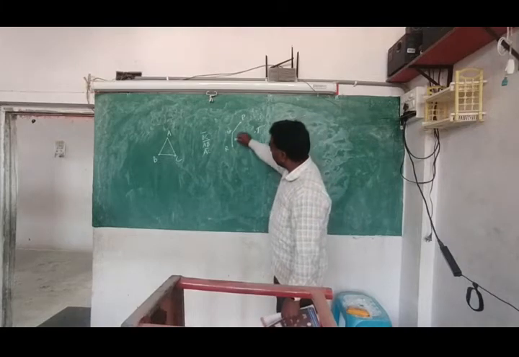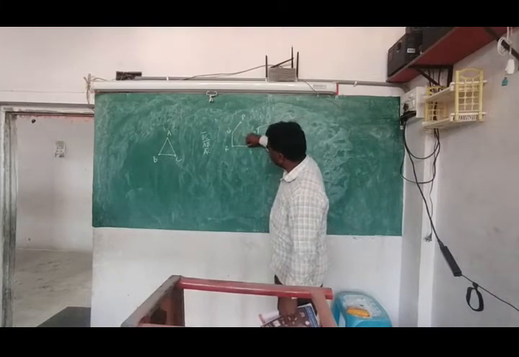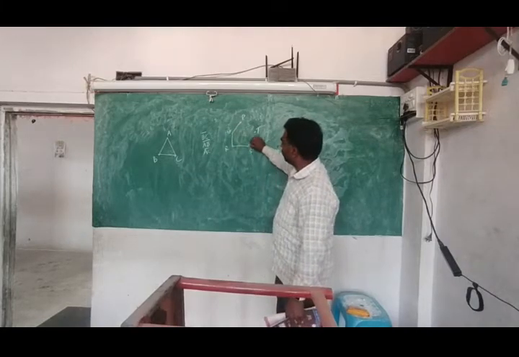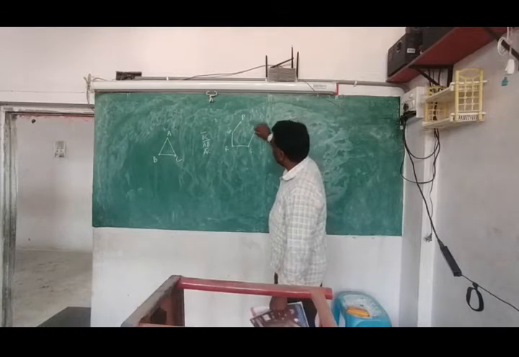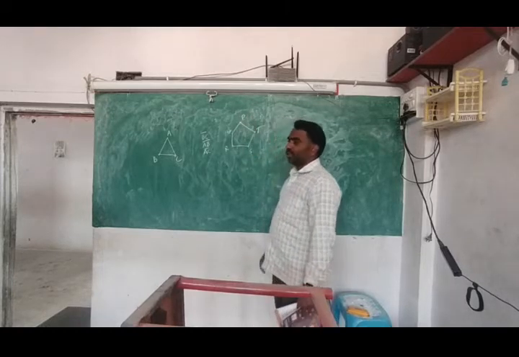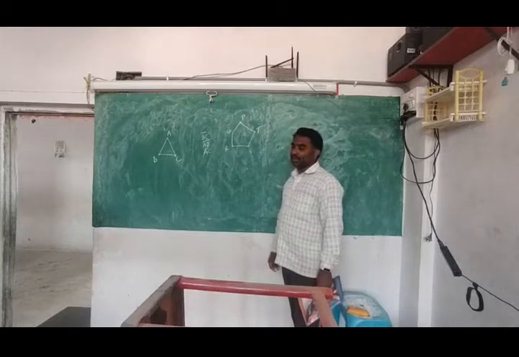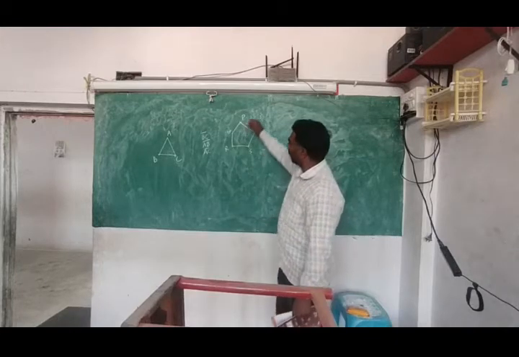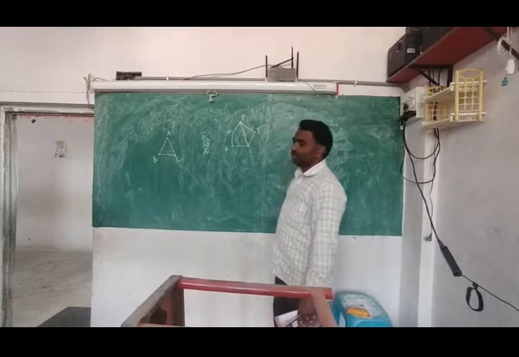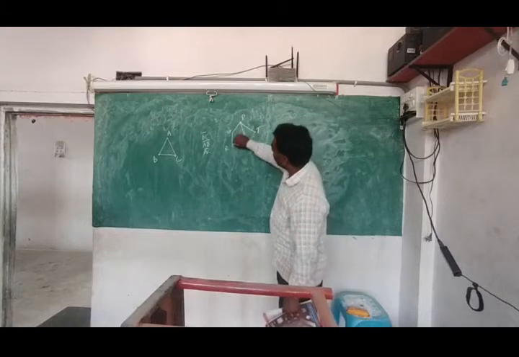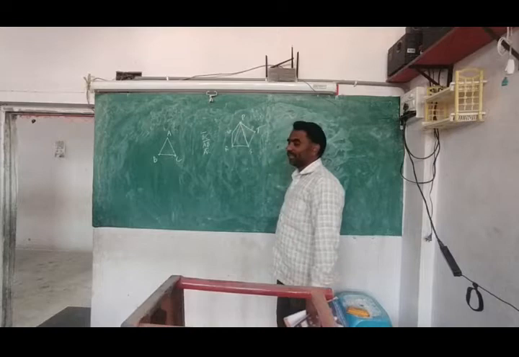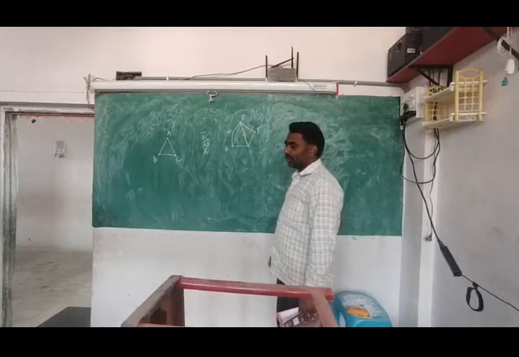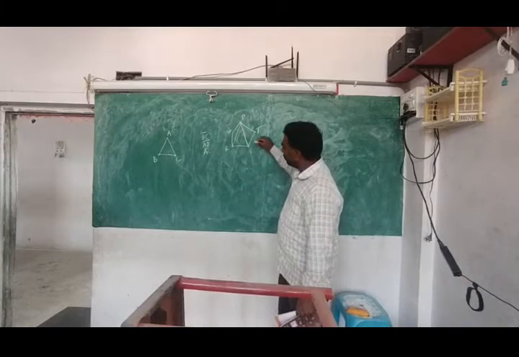QR. This you can also. RS, this also you can. ST, this also you can. Not only that, can you make any others? Yes. How? Like this also you can make. Like this also you can make. That much only. Again there is a chance.